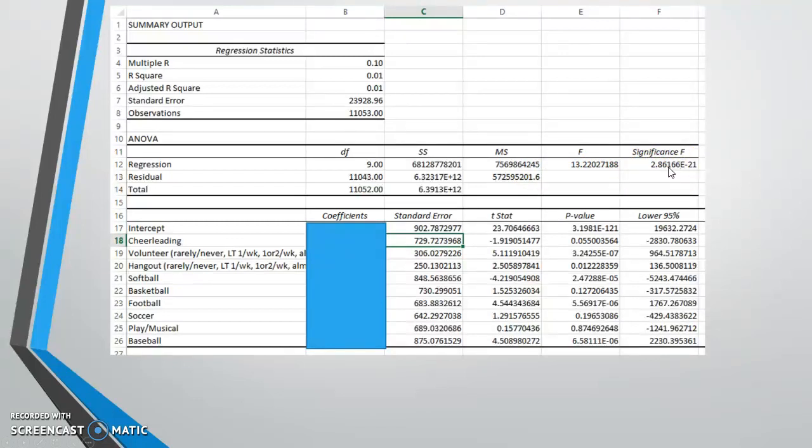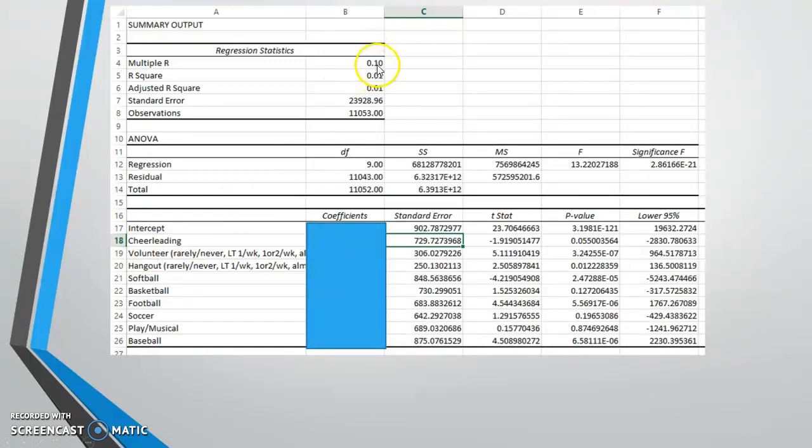So what that tells us is this model as a whole, knowing someone's information on these variables does give you predictive power about their future salary. So now we go and see, well, how much predictive power does it give you? This multiple R is the same as that correlation coefficient R from simple linear regression. The only difference here is it's kind of packing all these variables together in a single, we're going to call it the model, quote unquote, instead of just looking at it variable by variable.